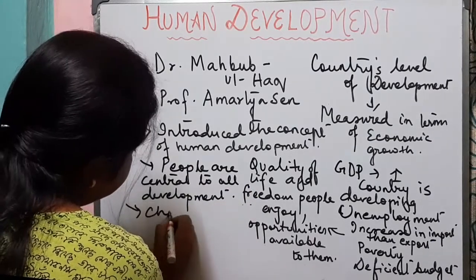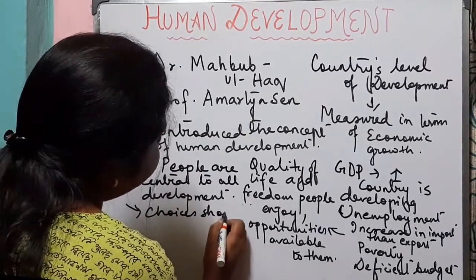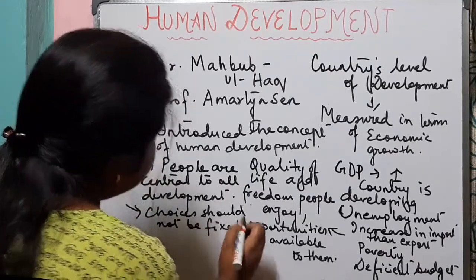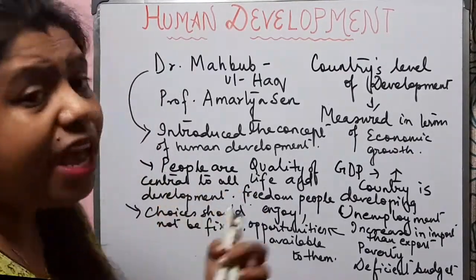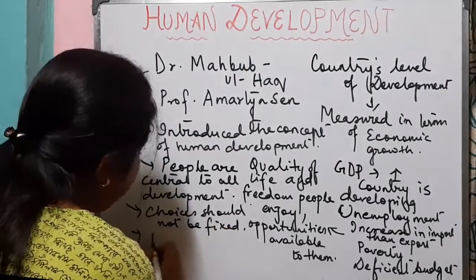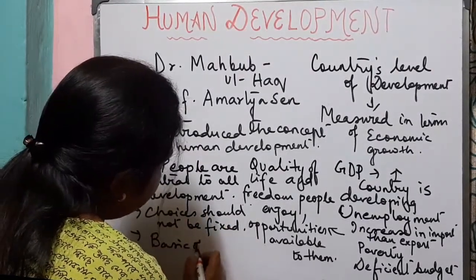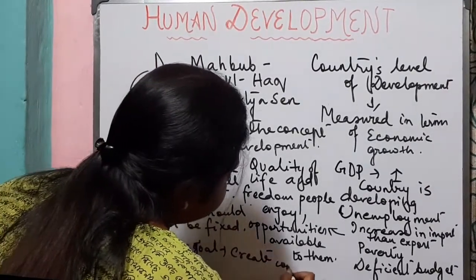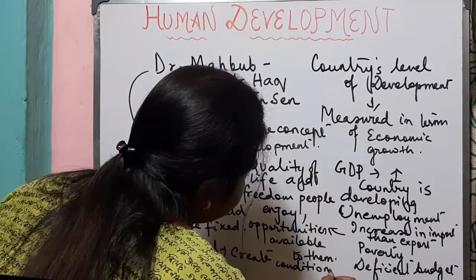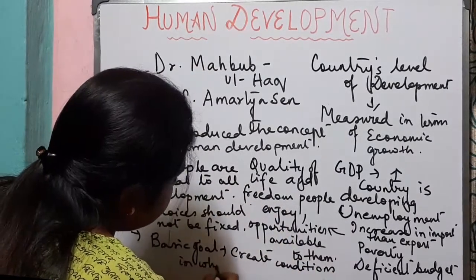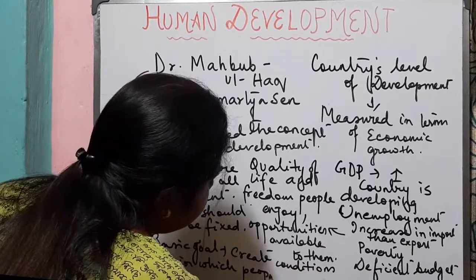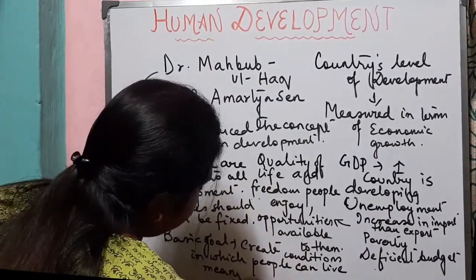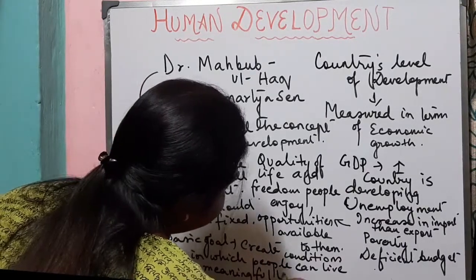The choices should not be fixed. It should be changing over time. The basic goal of human development is to create conditions in which people can live meaningful lives.